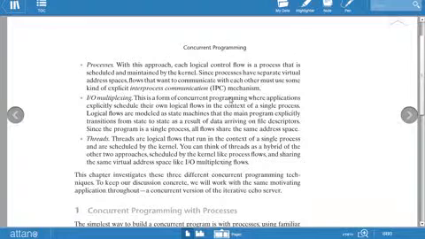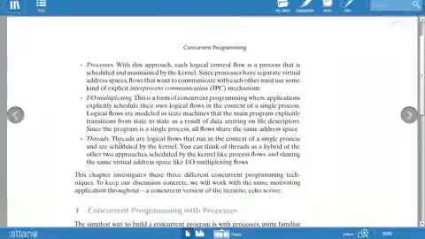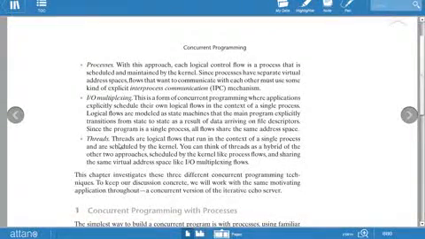These three topics are covered in detail: first with processes, the next part with input-output multiplexing, and the next part with threads. That's all that is covered in this chapter. With the process approach, each logical control flow is a process that is scheduled and maintained by the kernel itself.